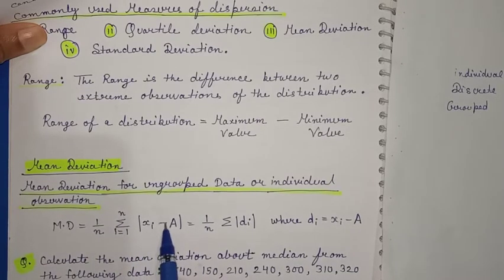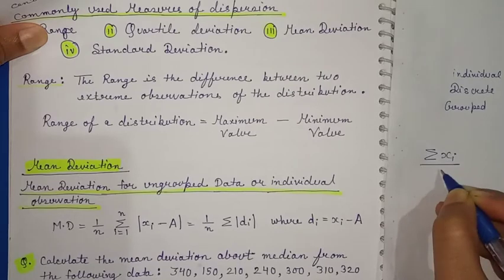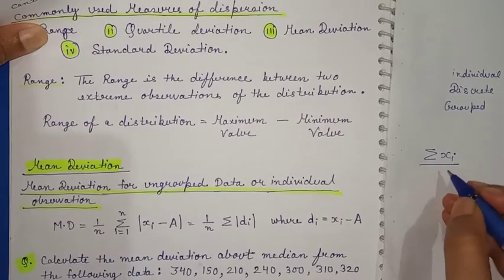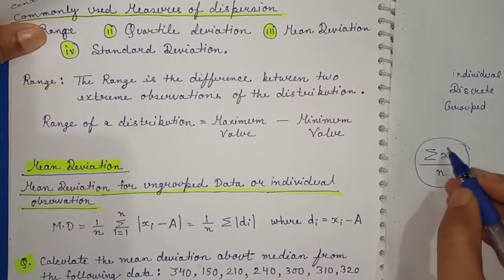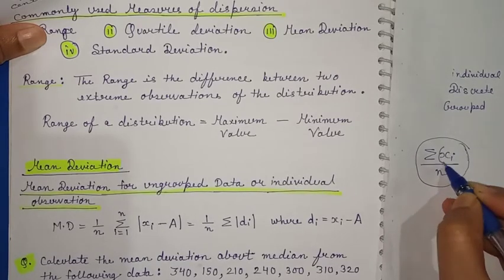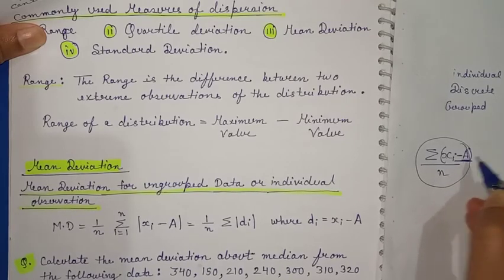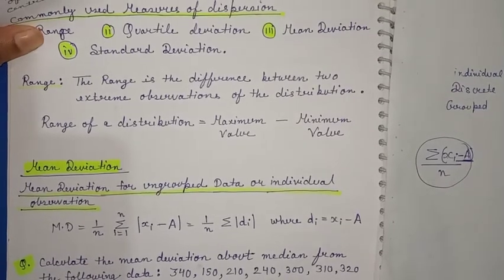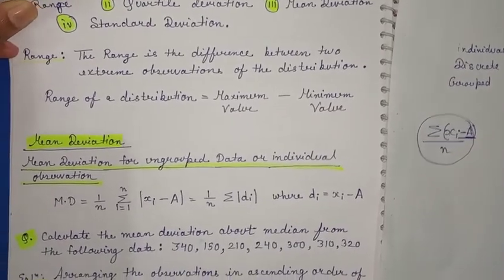In mean, we generally take summation of xi divided by n. But while finding mean deviation, in xi you have to subtract a, the assumed value, and then find the mean deviation.